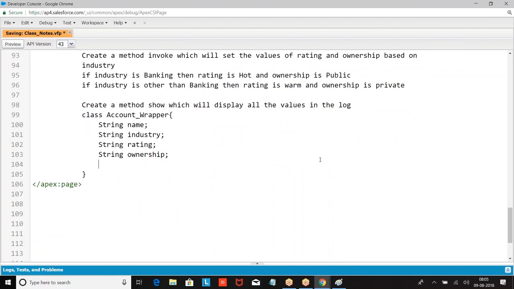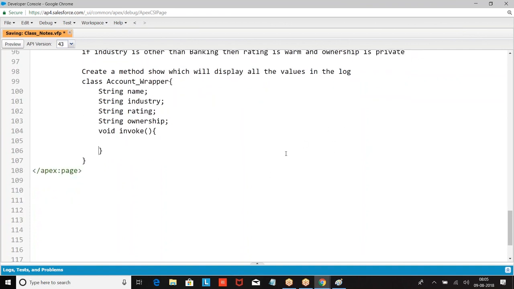Then create a method void invoke. Then what are you supposed to do? Set the method, invoke the method, set the value.